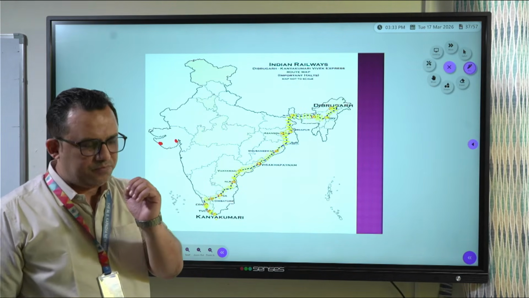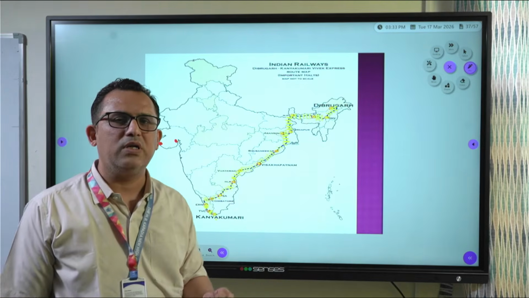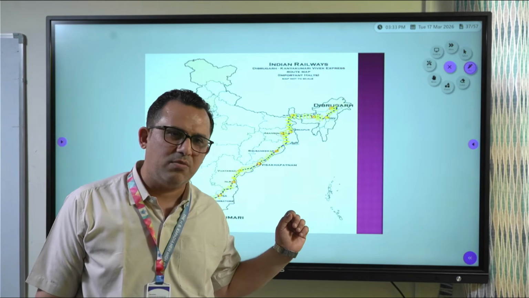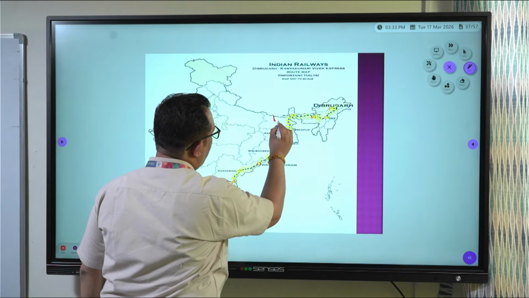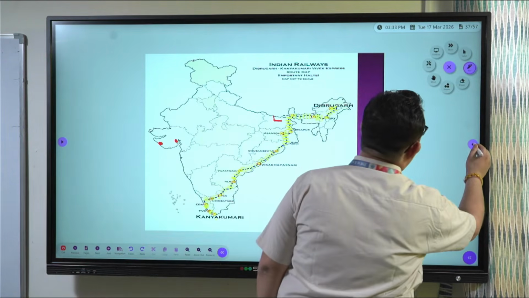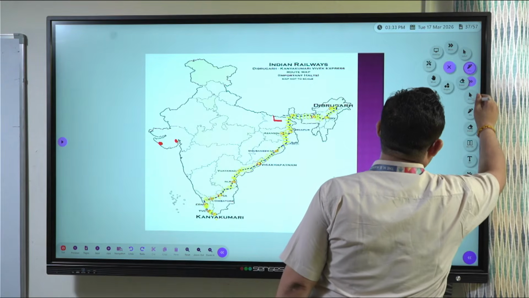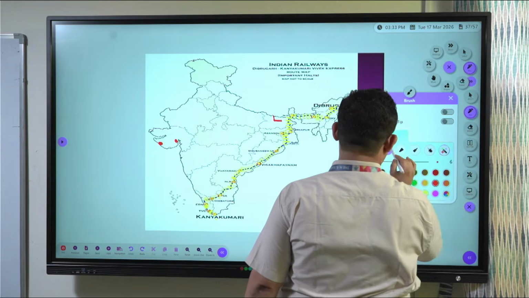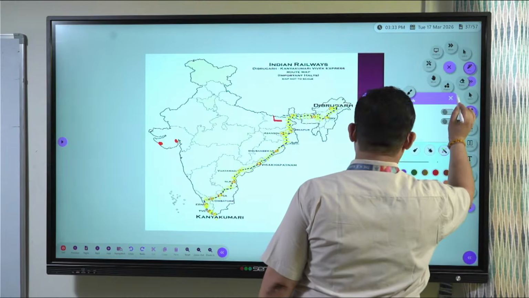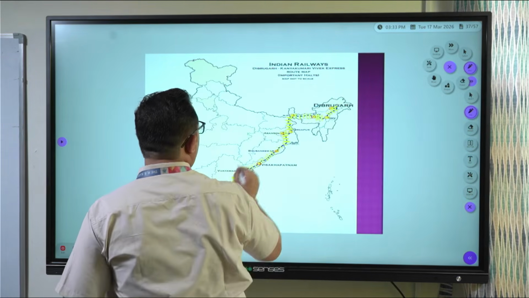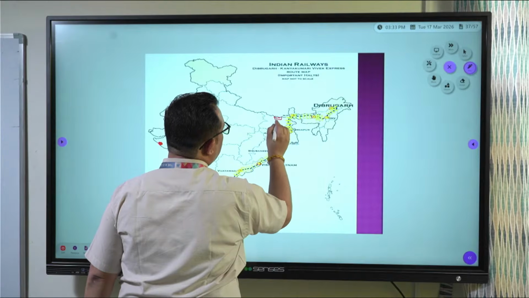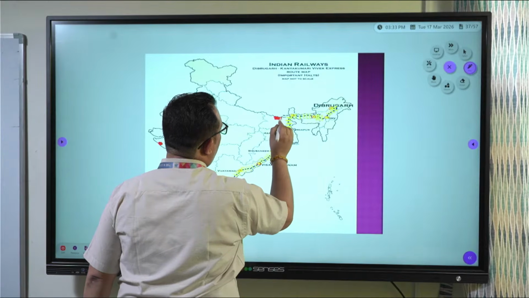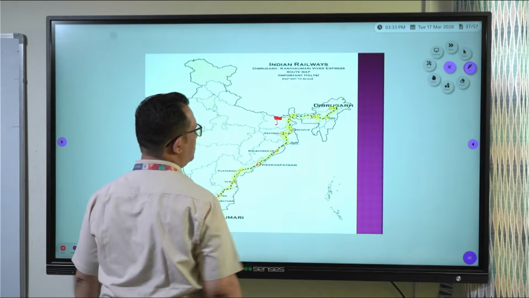One map is important from chapter number 11, water resources, that is the Kosi project. So Kosi project, it's on river Kosi, which is a tributary of Gangaji, and this is how you will show the Kosi project.